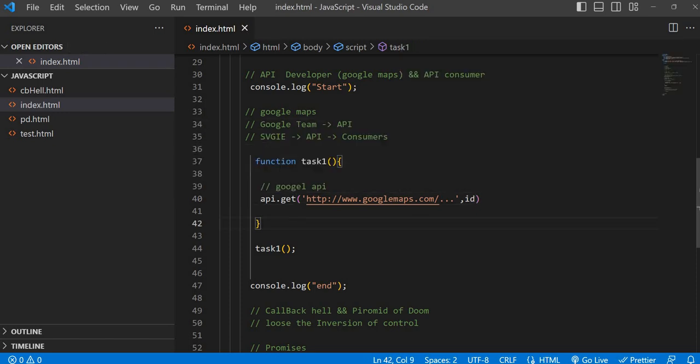Imagine this is just a simple callback, and once it executes, it will return some value.